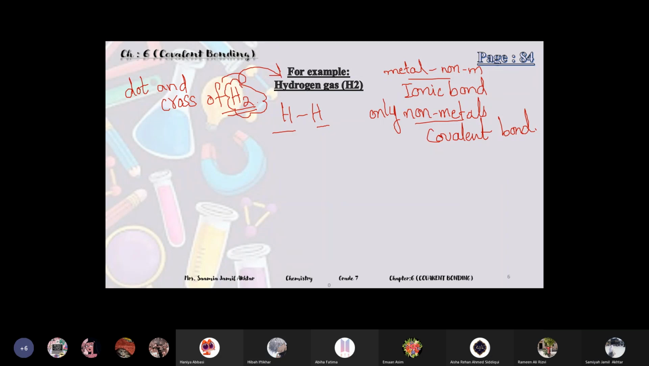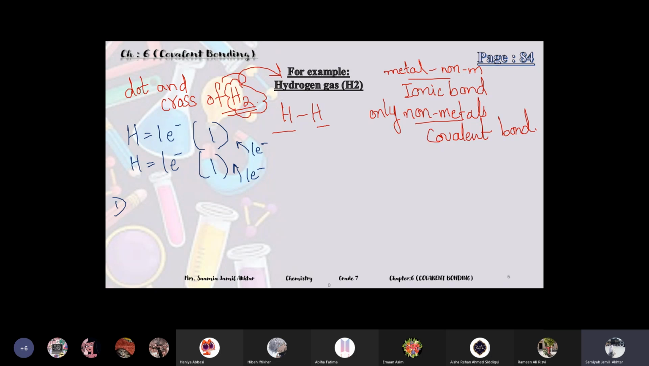Okay, so same thing, you will write hydrogen has one electron, so its configuration will be 1. The other hydrogen also has one electron, so its configuration is also 1. Both the hydrogens need one electron to get completed. So they will share one electron.